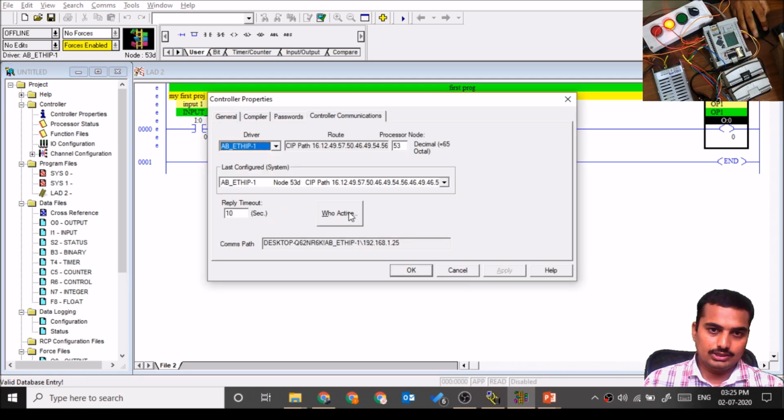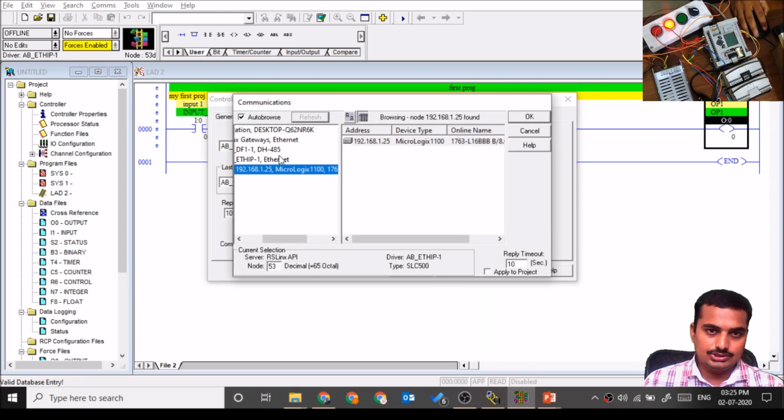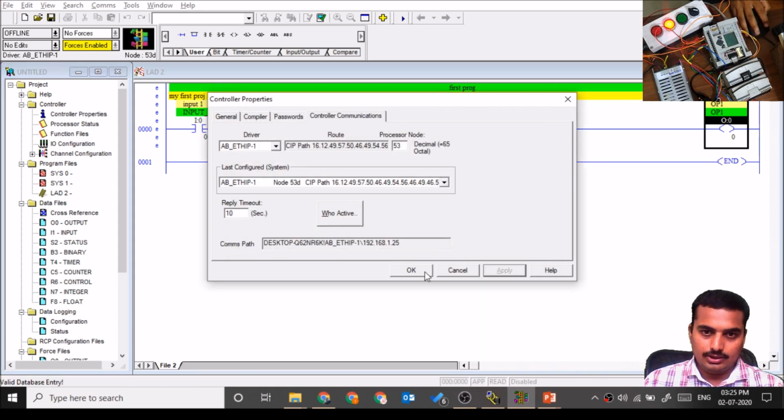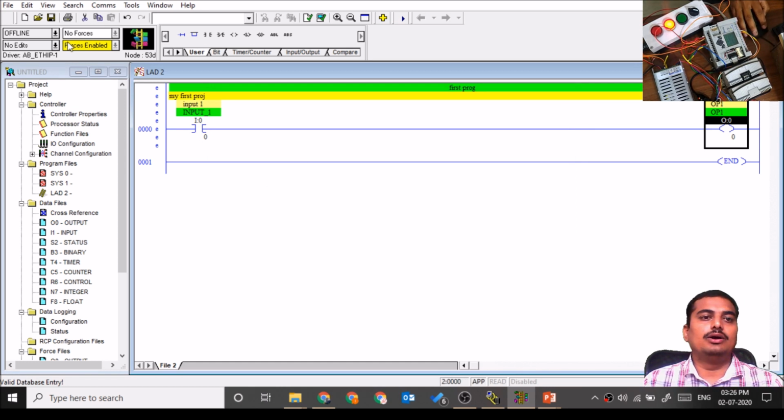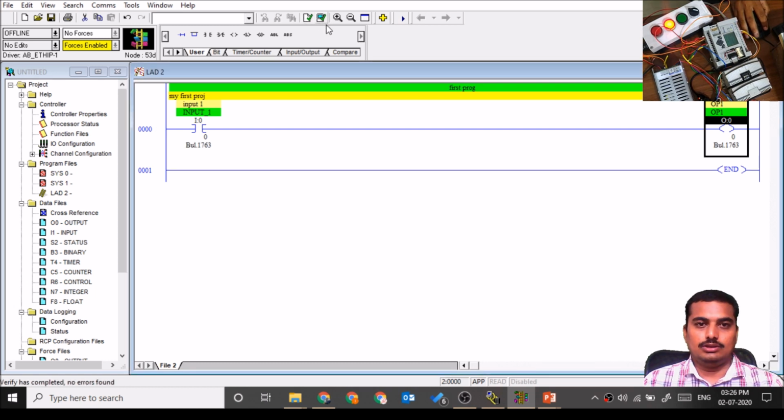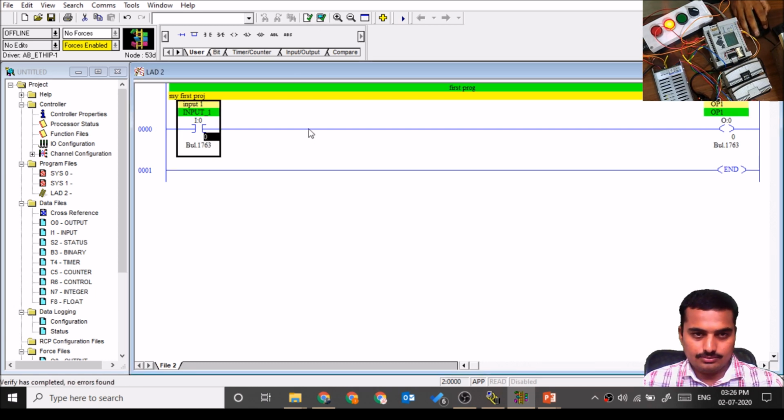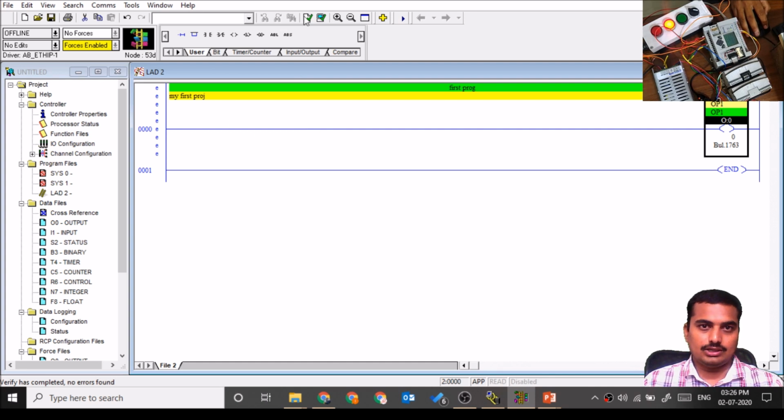In controller communication, under Who Active, you need to check which active connection is there, Ethernet IP, then IP. Okay, apply and OK. Then click over here. Before that, you need to check the program, whether your program is correct or not. Then check this. I will make one mistake and we'll check whether the program is doing correct or not.